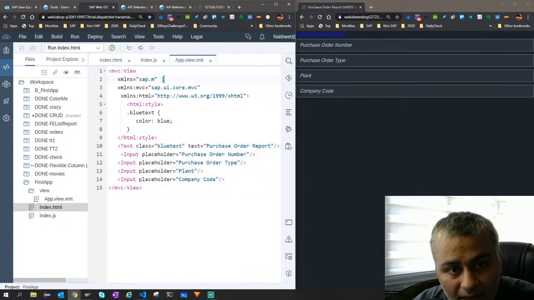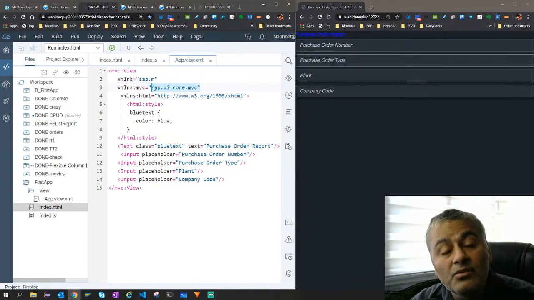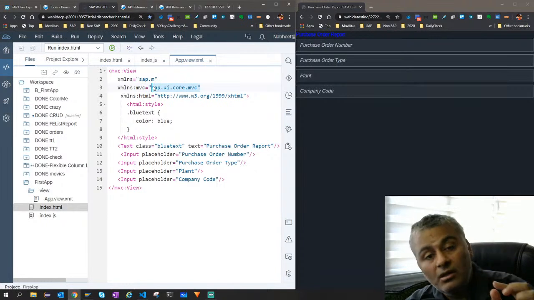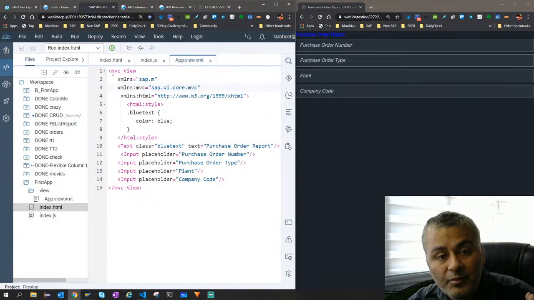So I'm defining a namespace. This is a default one because it doesn't have any colon and name. This is another one. A namespace is when you want to refer by a short name to a long library. So since I'm using the MVC control, I am using the MVC namespace. For M it is the default one, and then I have added these fields.